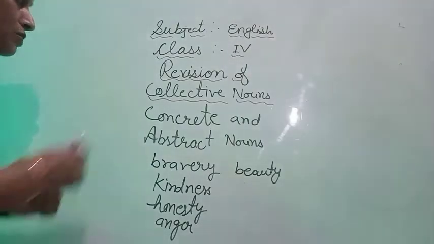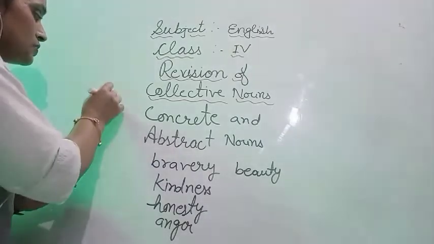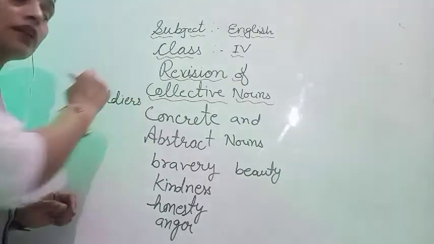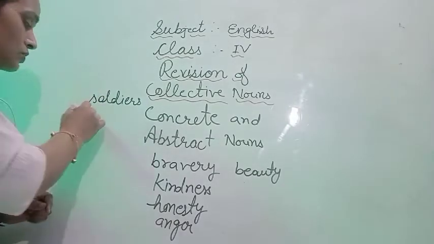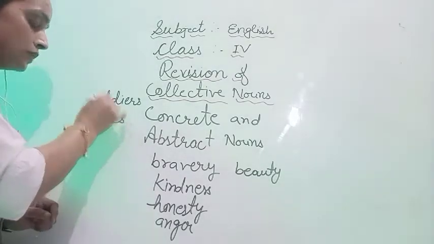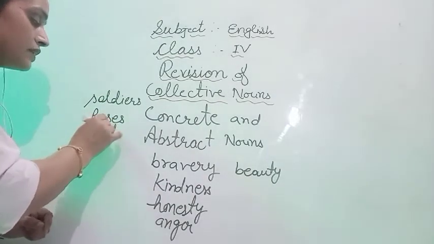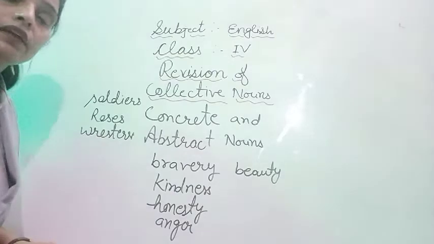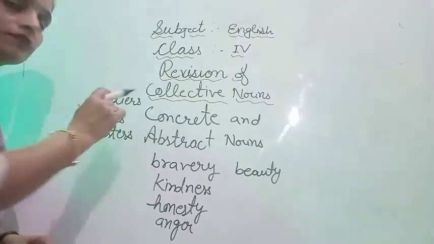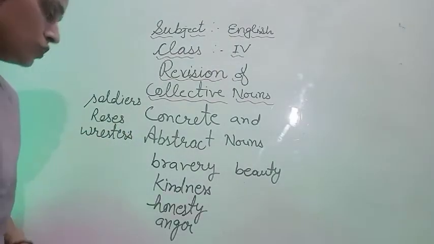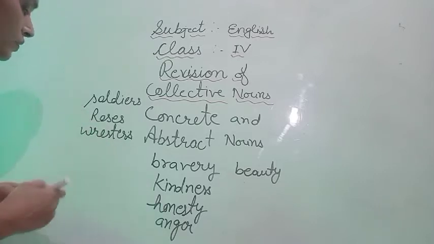In the above sentences, the underlined words are concrete nouns. अगर हम बात करें soldiers, right? Soldiers, that is a concrete noun. Fine. Roses, that is also a concrete noun. One more, if I say wrestler, that is also a concrete noun. Clear? So we can say these are concrete nouns.